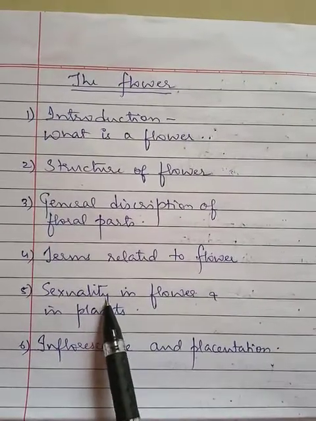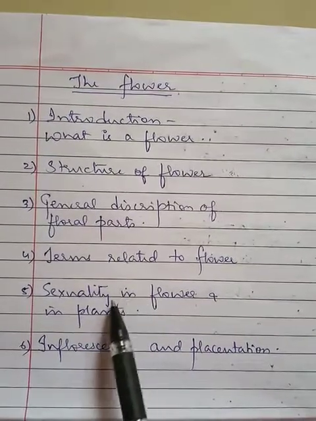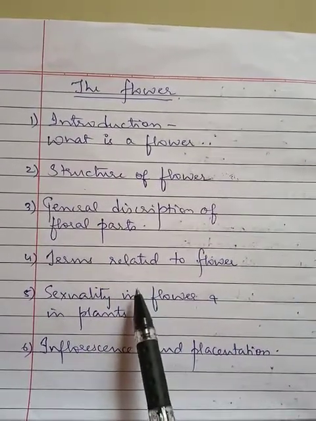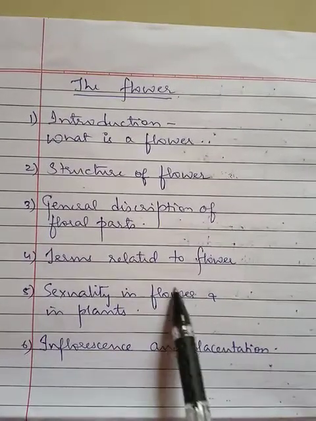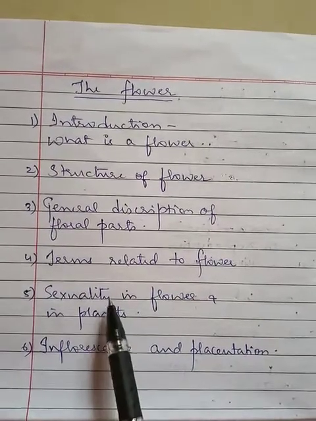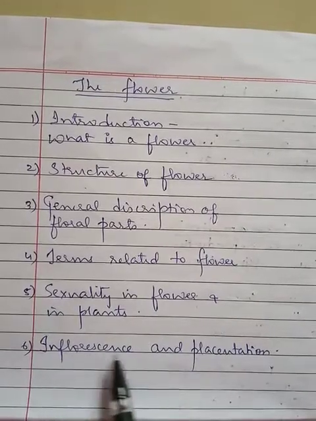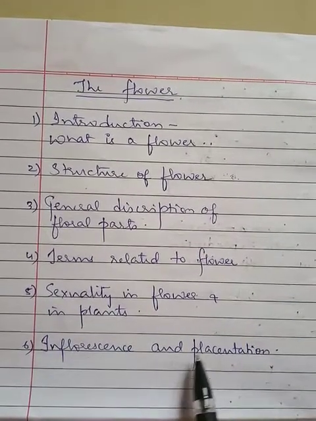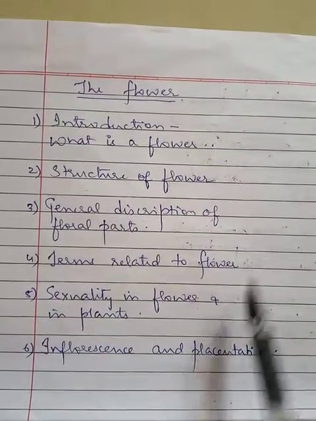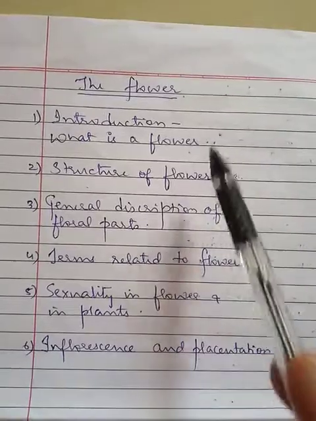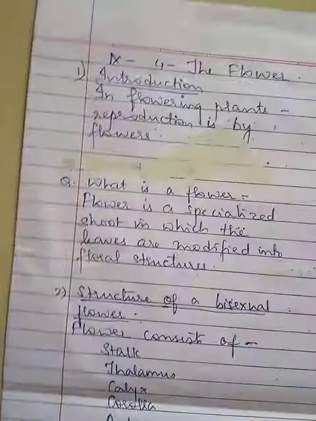Then we will go through the sexuality in flower and in plants. Depending upon the male and the female parts, the flower has been divided into different types, and depending upon the types of flower there are different types of plants that we are going to study in this part. Last, we will consider 2 more terms related to the flower: inflorescence and placentation. These things we are going to study in this chapter. So let us start the chapter with the introduction.